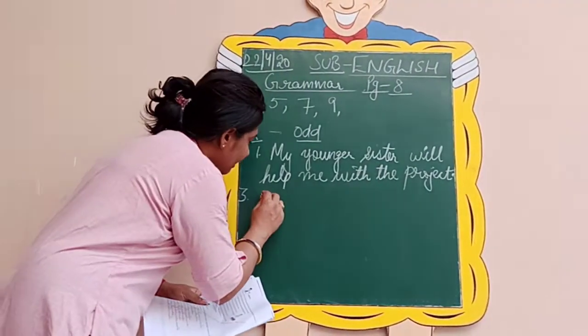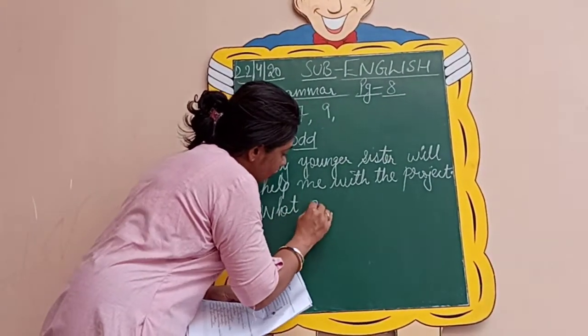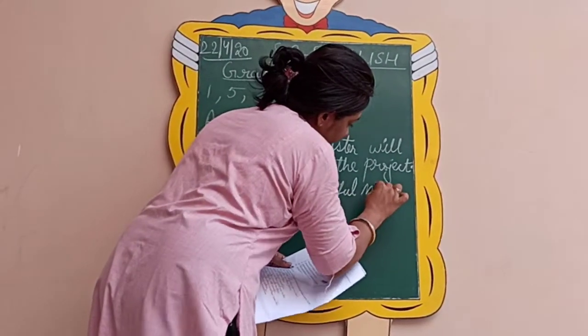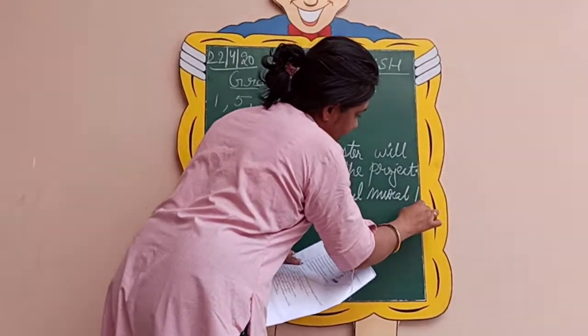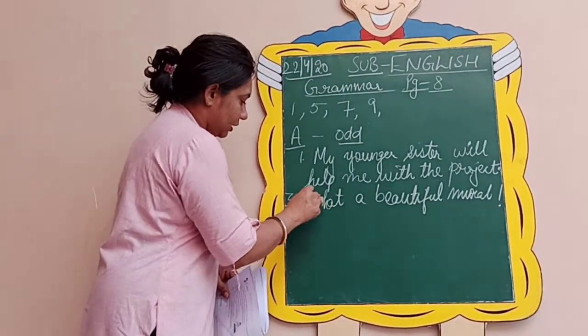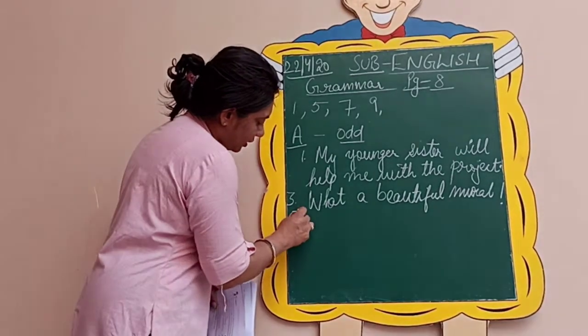So it is an exclamatory sentence. What a beautiful mural. Plus your sign of exclamation. W should be capital here. So this way you will do your sentences.